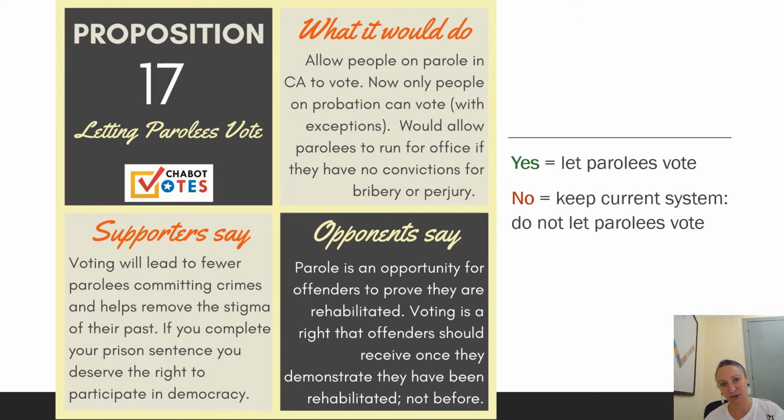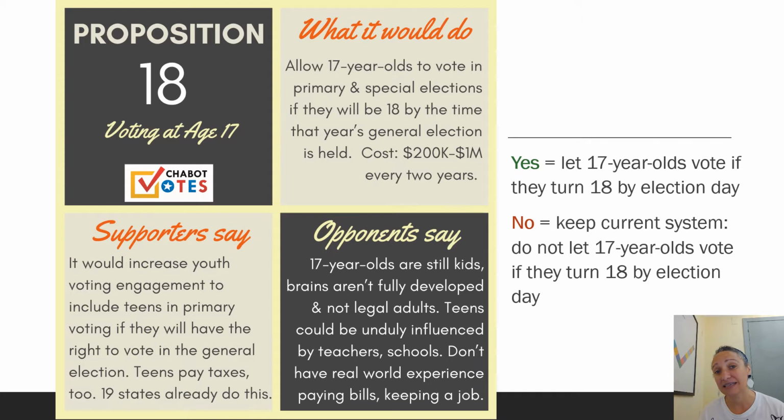Don't let parolees vote. Prop 18 is about allowing people who are 17 years old to vote in a primary election as long as they will turn 18 by the time of the general election. So a primary election, you guys might remember in March of this year, a bunch of different, for example, Democrats were running for president in the primaries, right? There was Joe Biden, Pete Buttigieg, Bernie Sanders, Elizabeth Warren. Lots of different folks were running for president in the primary, and then many people went out and voted, and right now Joe Biden is the nominee for the Democratic Party.